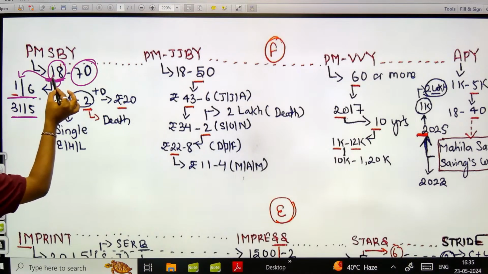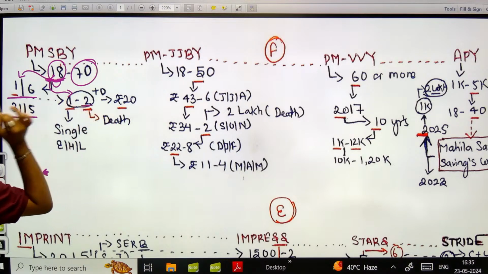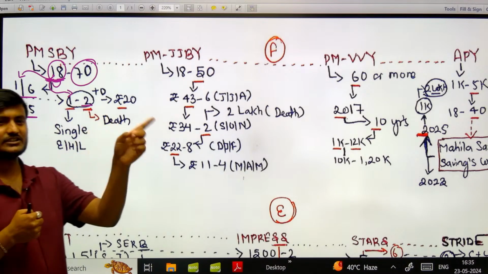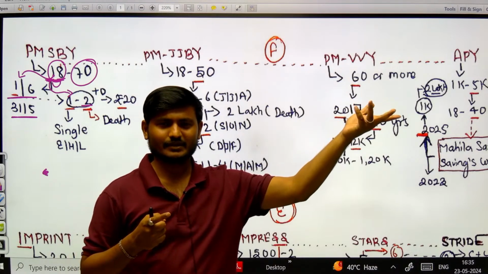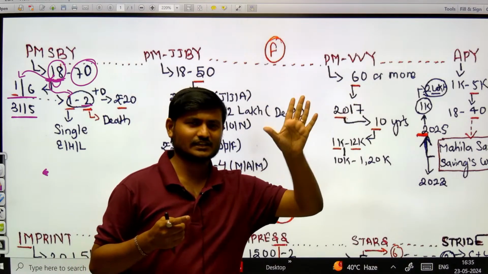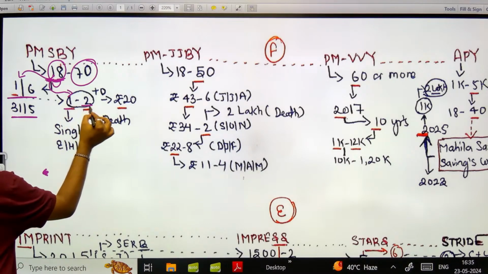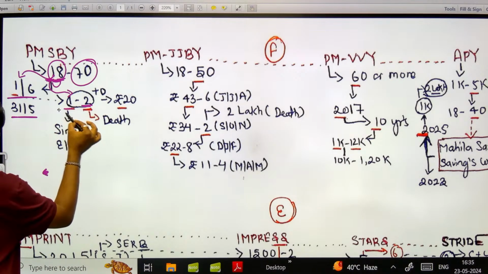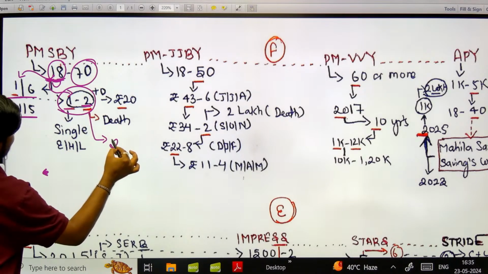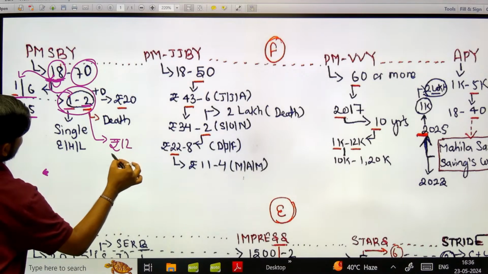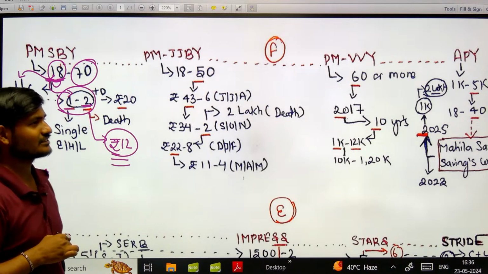Now what would I do, I would just take this 1 again and add a consecutive number 2 in front of 1. That is, एक के बाद हमने क्या लिख दिया? एक के बाद हमने 2 लिख दिया, जो कि consecutive number है. 1 2 3 4 5 6, these are consecutive numbers, तो easily याद रह जाएगा. तो एक के बाद क्या लिख दिया हम लोगों ने? 2. Now you know 1 and 2 if we sum up and if we write it together, it could be written as rupees 12 for our understanding, and this was the amount that was taken earlier as a premium.